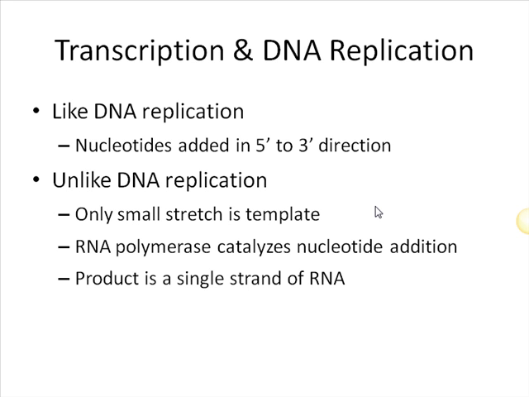But unlike DNA replication, we're only going to make a small stretch of this. We're only going to copy a portion of the gene that we're going to use in order to code for the protein. This is going to be catalyzed by RNA polymerase, which is going to catalyze the nucleotide addition, unlike replication, where it was DNA polymerase that was catalyzing nucleotide addition. And the product is going to be a single strand of RNA rather than a double strand as we did during replication.